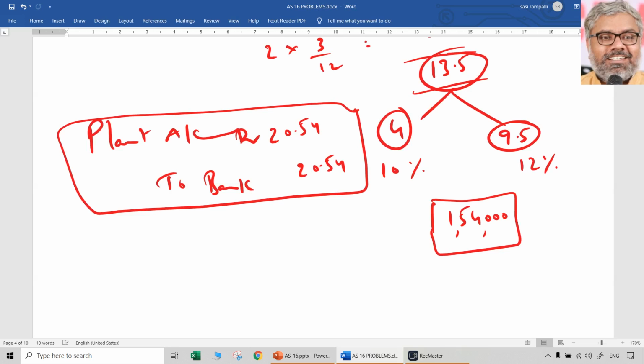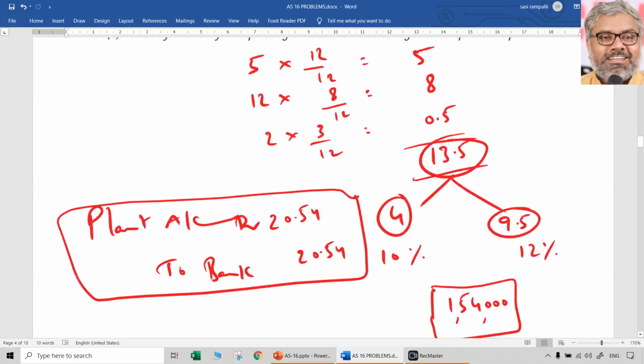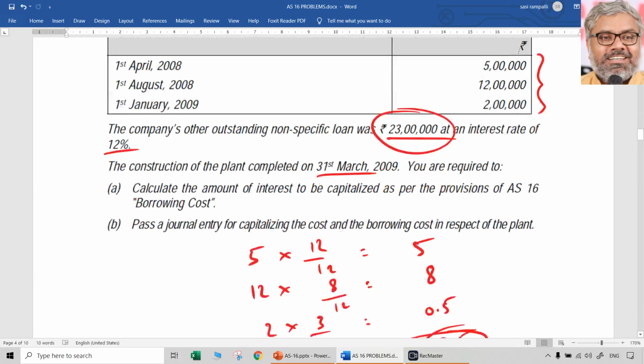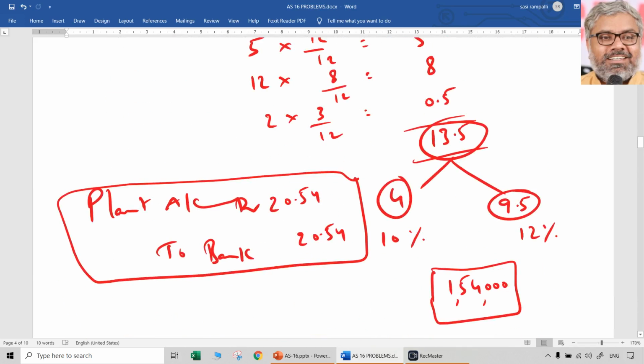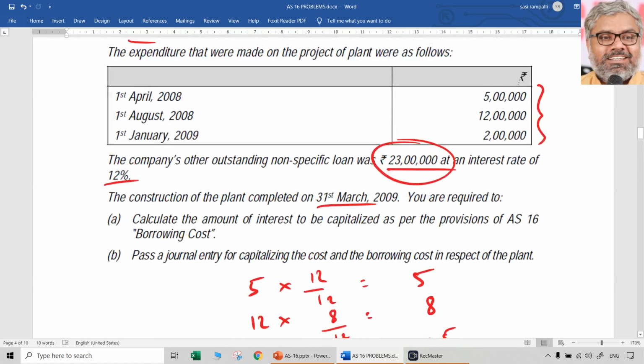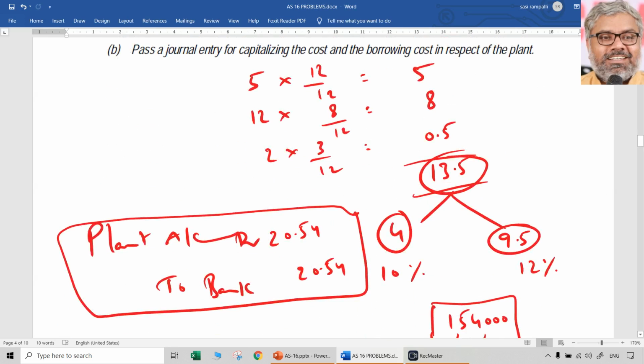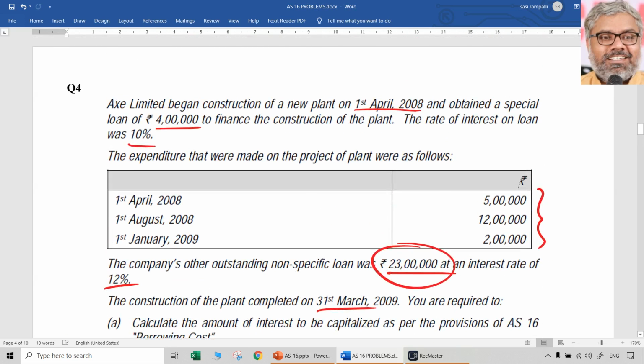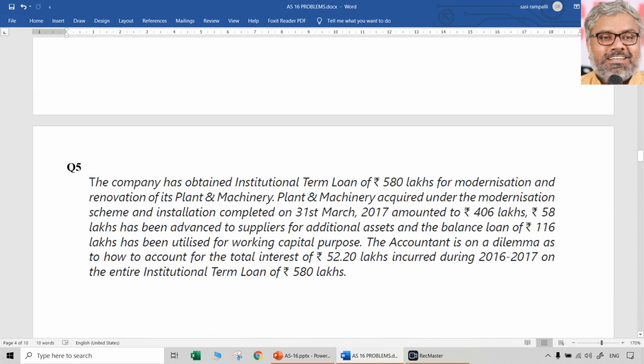If any entries were passed earlier, then it would be a different story. If payment has already happened and bank entries are already passed, then we cannot pass this entry. So if no entry is passed, only one entry we are passing in one shot. Plant account at R2 bank account, 20.54 lakhs. 19 lakhs representing the cost, 1.54 lakhs representing interest that has been capitalized in accordance with accounting standard 16. That was question number 4.